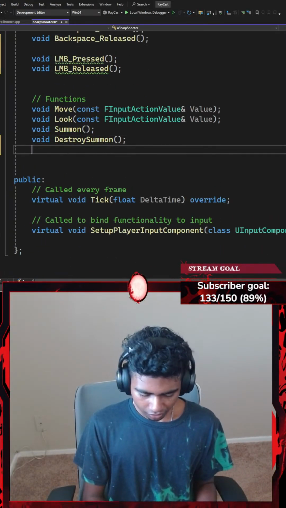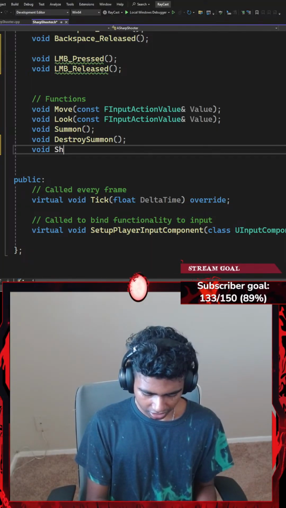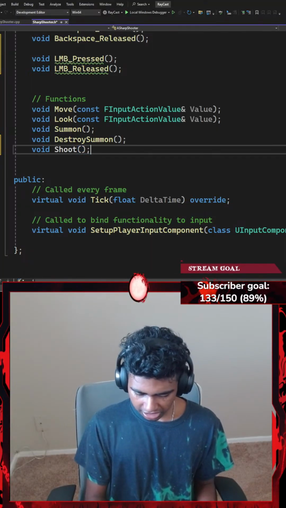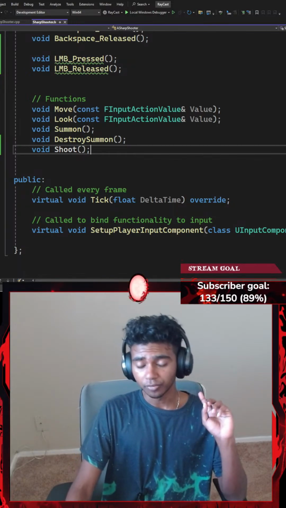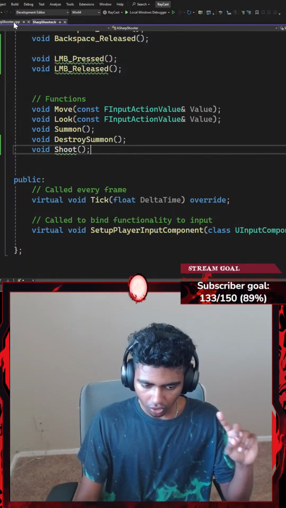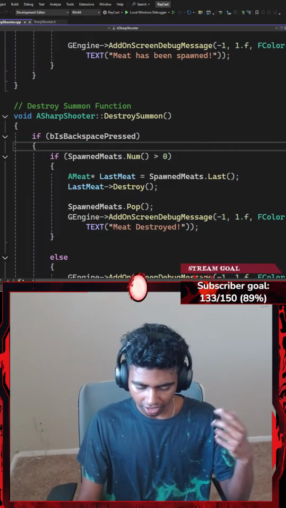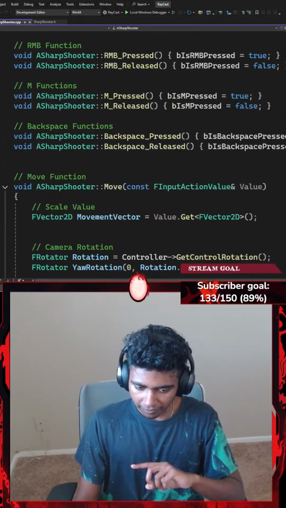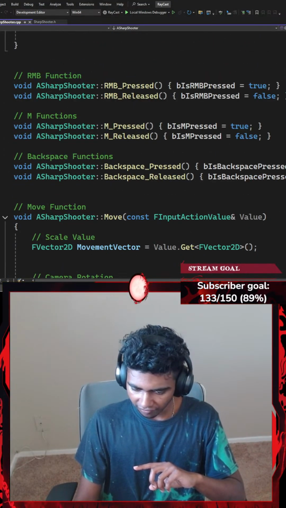Okay, and then lastly, I'm going to go ahead and create a void function called something like shoot. That's about it, with a parentheses ending with a semicolon. Now, I'm going to hit Control S to save the code and move on to my Sharpshooter C++ file. Okay, and then now in my C++ file, let's go all the way down here.